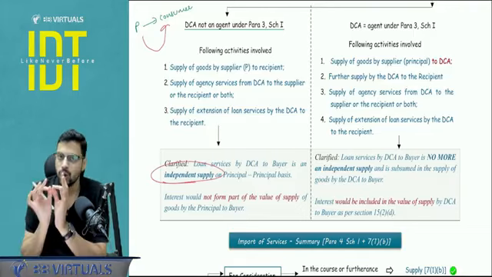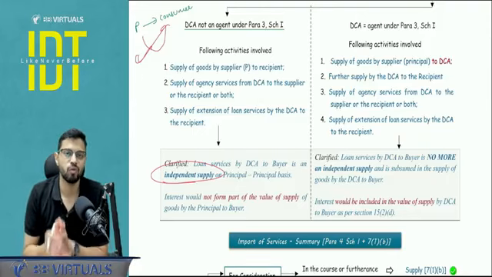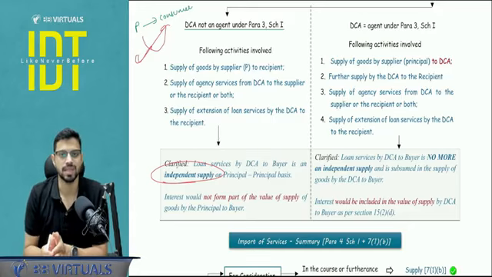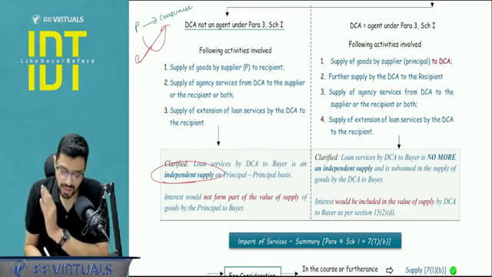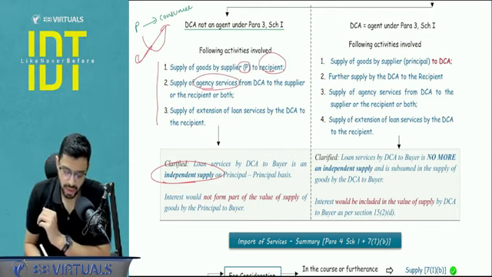So interest with respect to the loan will not be part of valuation of this particular sale of goods. Apart from that, because this is a revision class, you know in chapter number 4, this kind of interest with respect to any money advanced is exempt from GST. Is it clear? So in this case, 3 activities are involved: sale by principal to recipient, agency services for which there will be a separate commission, and the loan given by DCA to recipient.